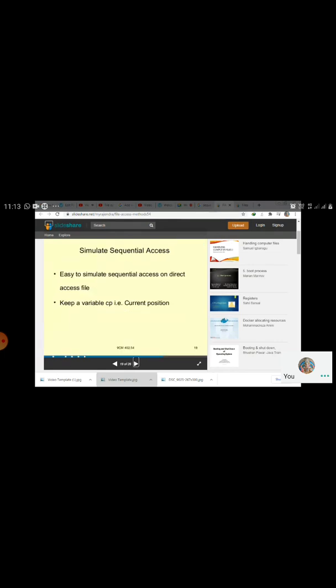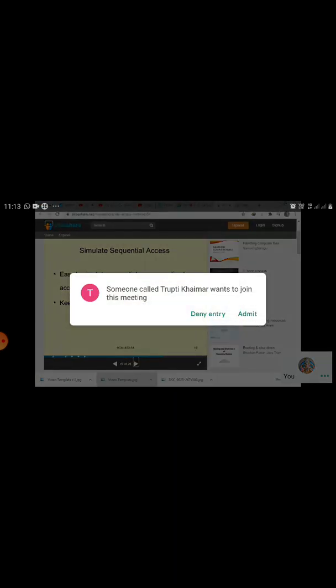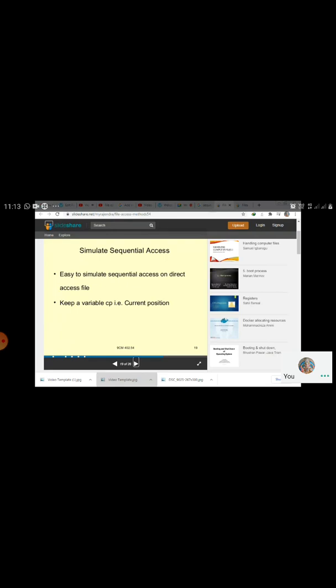Simulating sequential access is easy on a direct access file. We keep a variable CP, that is the current position. To simulate sequential access: reset, read next, write next.